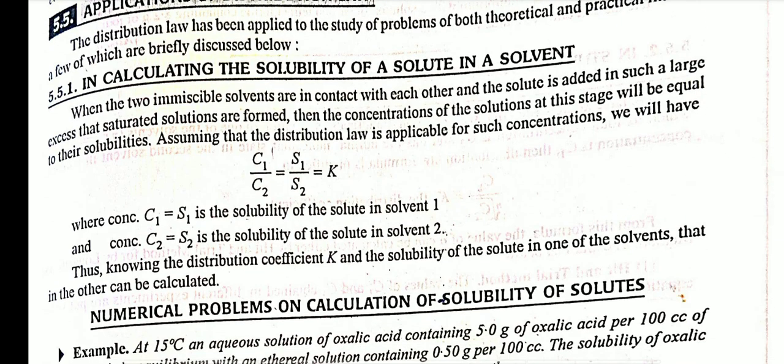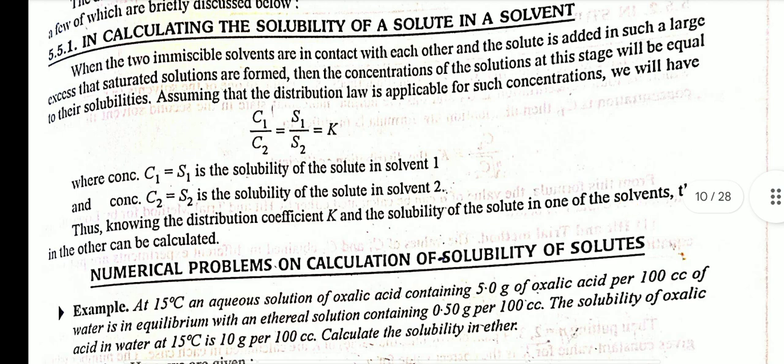For such concentrations, we will have C1/C2 = S1/S2 = K, where concentration C1 = S1 is the solubility of solute in solvent 1, and concentration C2 = S2 is the solubility of solute in solvent 2. Thus, knowing the distribution coefficient K and the solubility of solute in one of the solvents, that in another can be calculated.